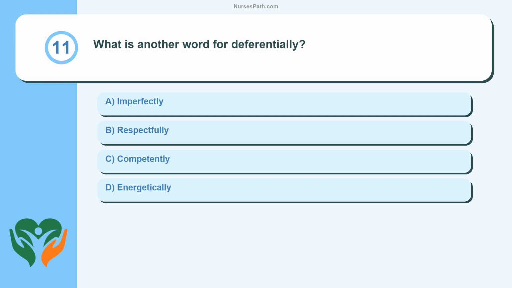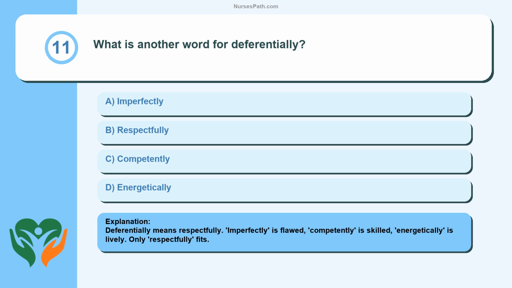Question 11. What is another word for deferentially? Imperfectly, respectfully, competently, energetically. Deferentially means respectfully. Imperfectly is flawed, competently is skilled, energetically is lively. Only respectfully fits.